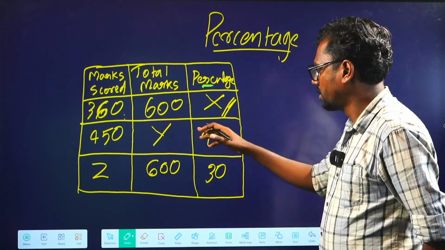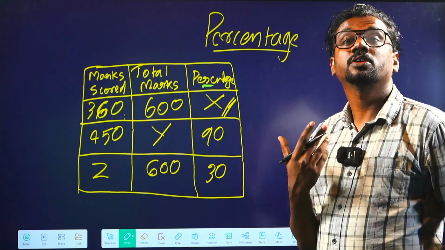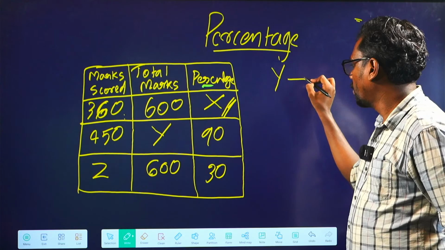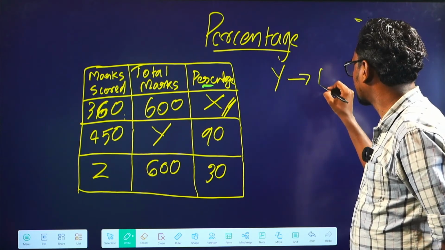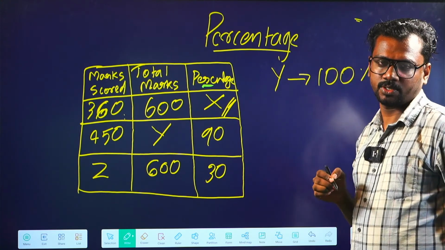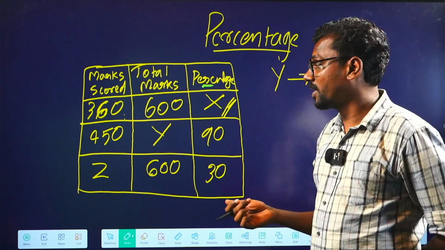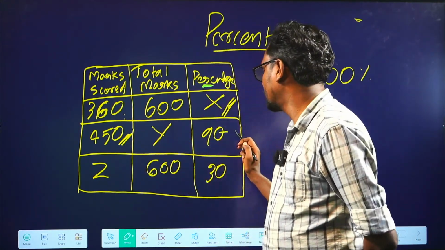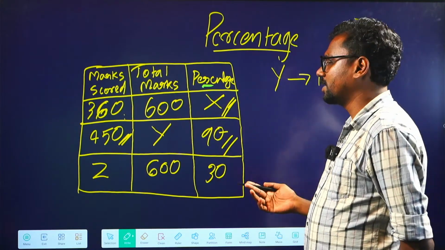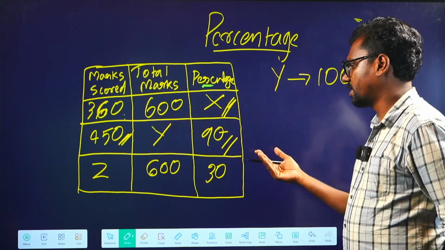Yeah, we have to find what is Y, or we have to find the total marks. So here we know Y is the total marks. So we have Y is equal to 100%, and it's given 450 is 90%. Okay, so we have 360, 600x we have to find.